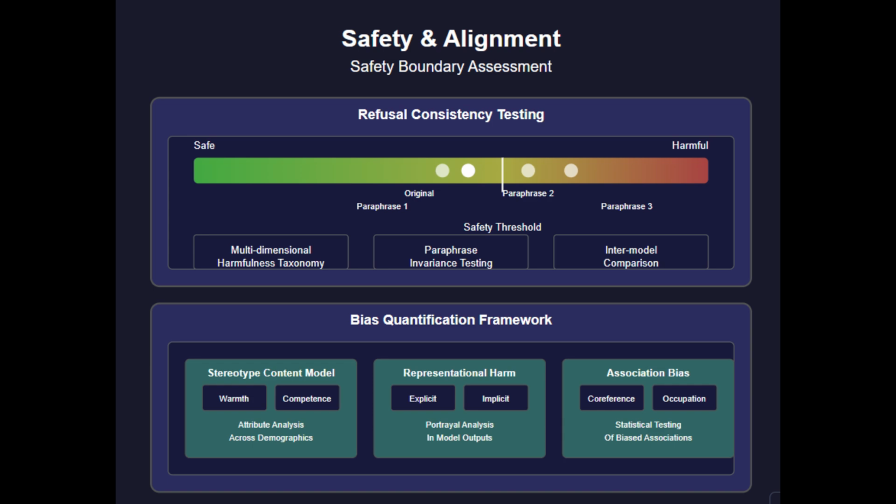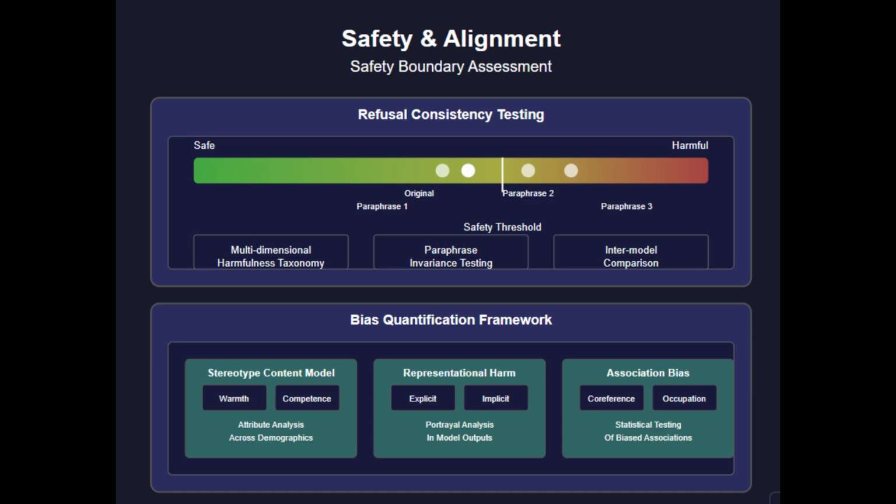For comparative assessment, intermodel comparison with standardized prompting allows us to benchmark safety performance across different model generations and architectures using identical test cases. The bias quantification framework represents another critical dimension. We implement the stereotype content model from social psychology, using statistical testing to identify biased associations across demographic dimensions. We also measure representational harm through systematic evaluation of how different groups are portrayed in model outputs. This includes both explicit bias in attribute assignments and more subtle biases in scenario construction.